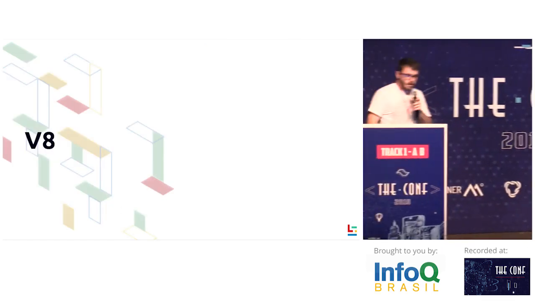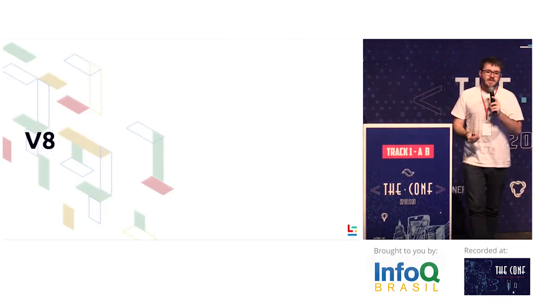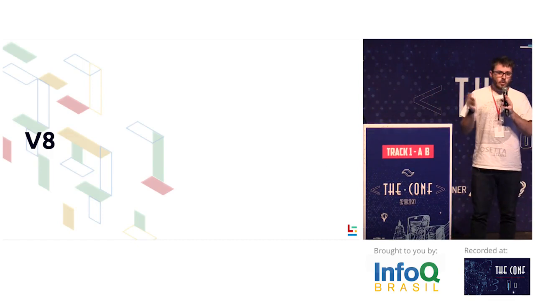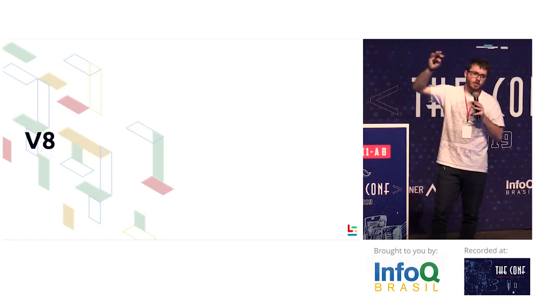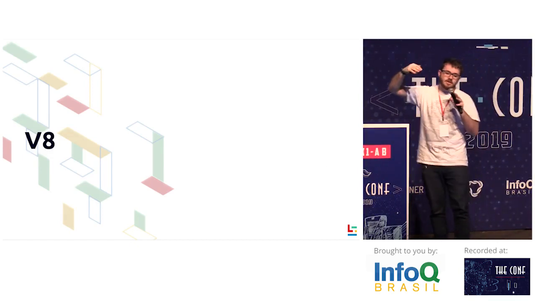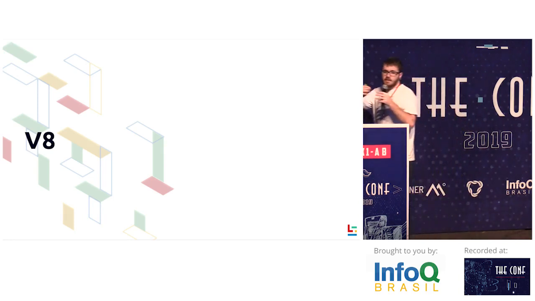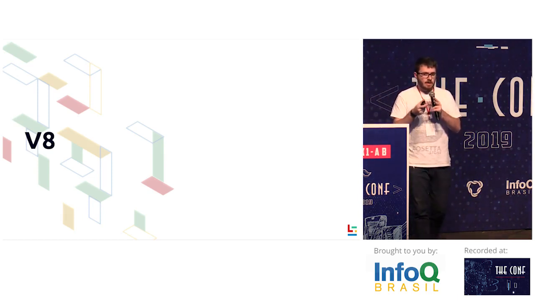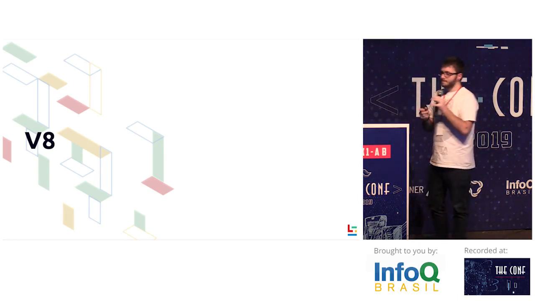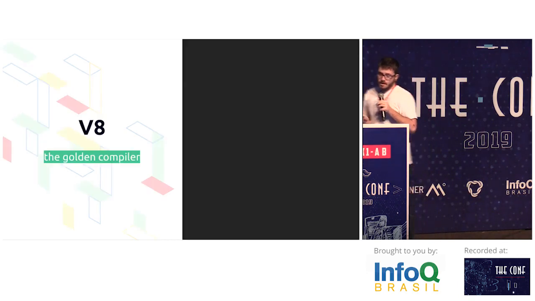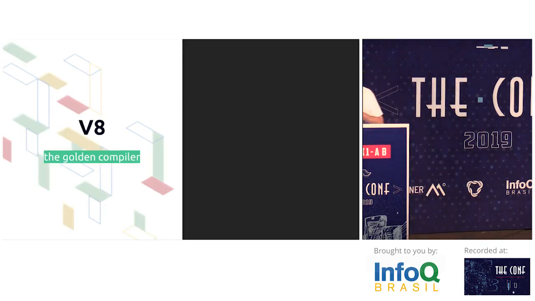Now let's talk about V8. Right now we were talking about the integration of V8 and libuv on the event loop, the binding of the two together. Call stacks are V8. Now we're going to talk about V8 itself, especially its compiling pipeline.